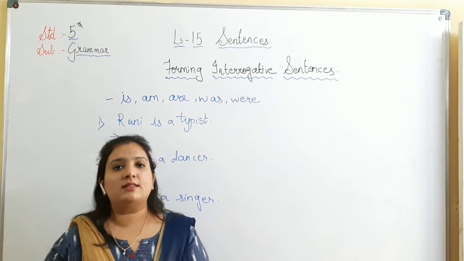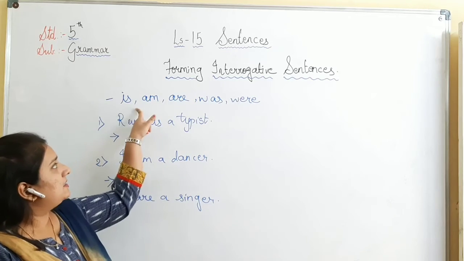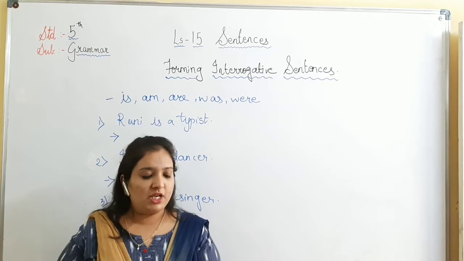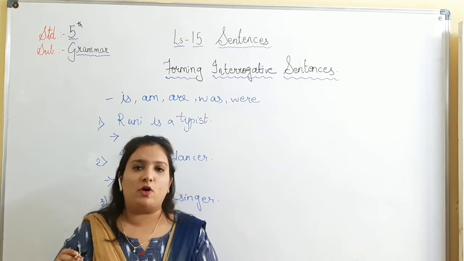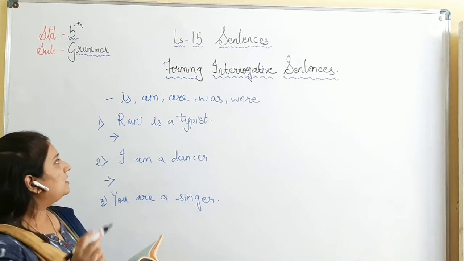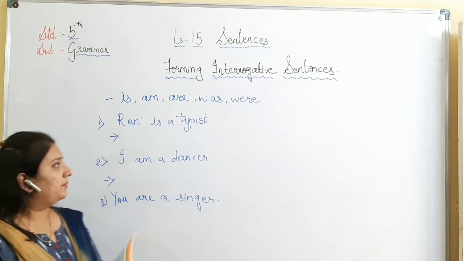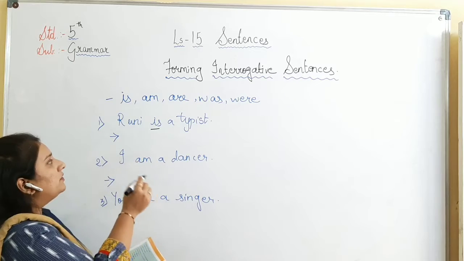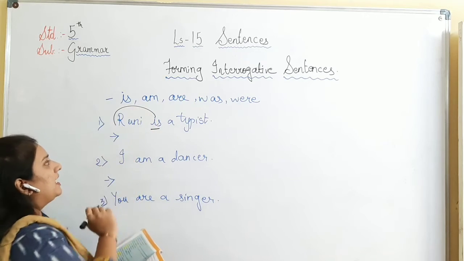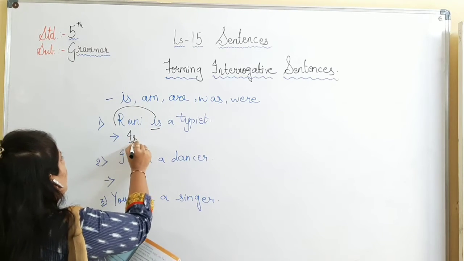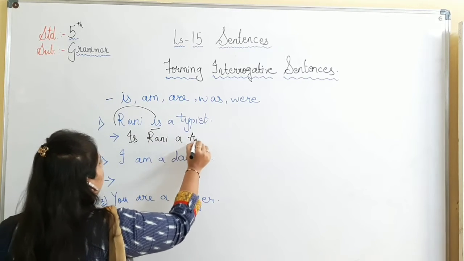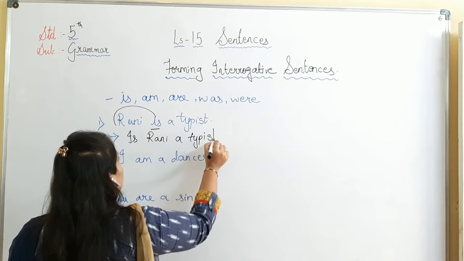But if the sentence is carrying the verbs like is, am, are, was and were, what do we do? We change the sequence of the words to form the question. What do you mean by to change the sequence? For example, Rani is a typist. Here is the verb. So we will just change the sequence and we will say, is Rani a typist?